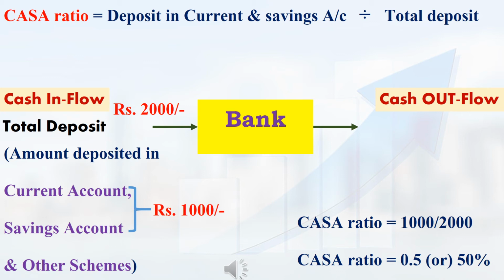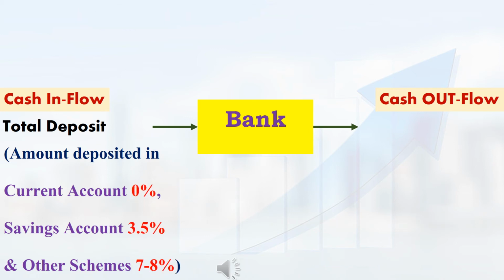For example, in any bank, let me assume the amount deposited in current and savings accounts is 1000 rupees and the total deposit amount is 2000 rupees. Here, the CASA ratio will be 1000 rupees divided by 2000 rupees. So, the CASA ratio will be 0.5. In another way, I can say the CASA ratio is 50%.